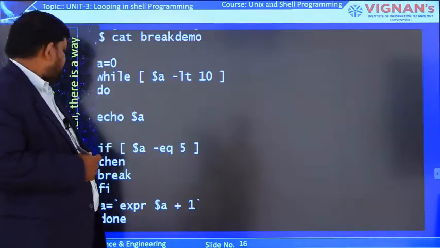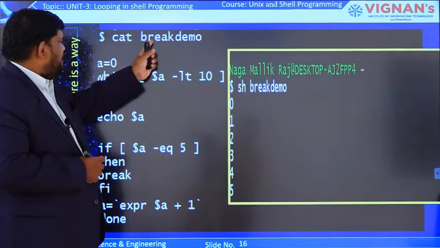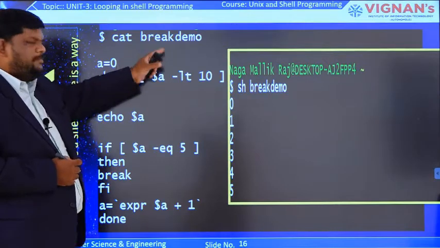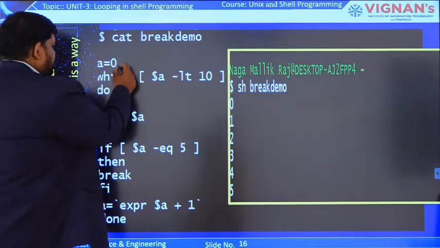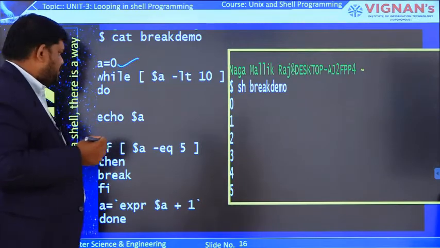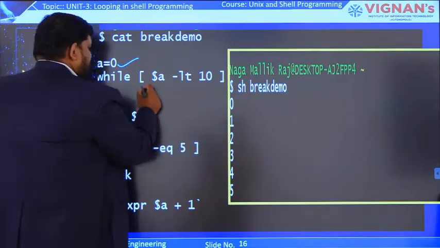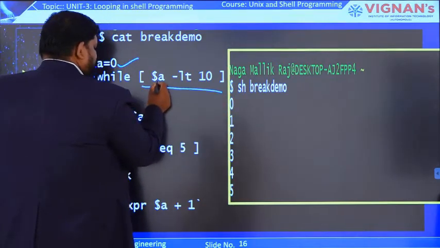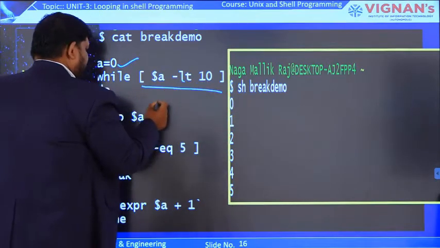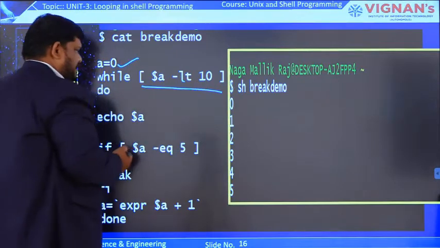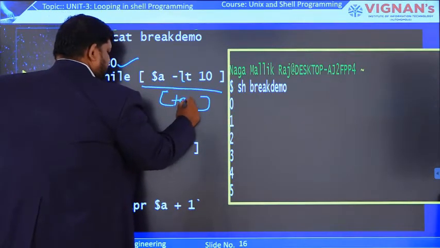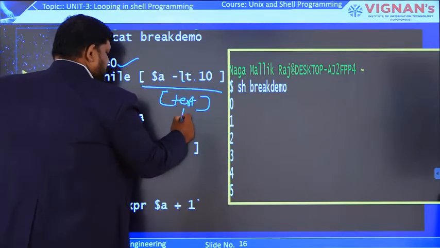Let us consider this example. The file name is break demo. This is the code present in this file. Here a is equal to 0. First, in the variable a we are assigning the value 0. Here the test evaluation is a less than 10, that means 0 less than 10. So the test evaluation result is true.